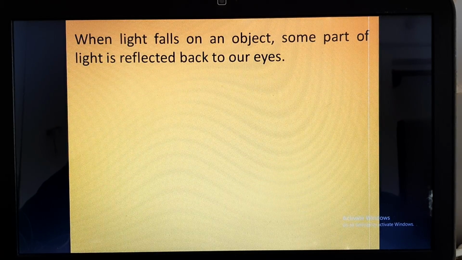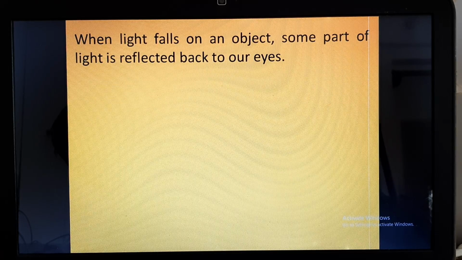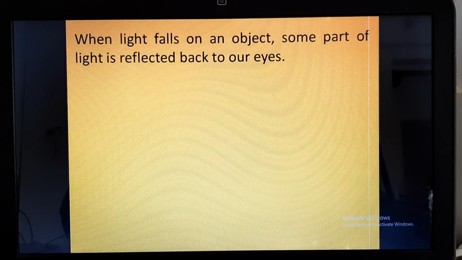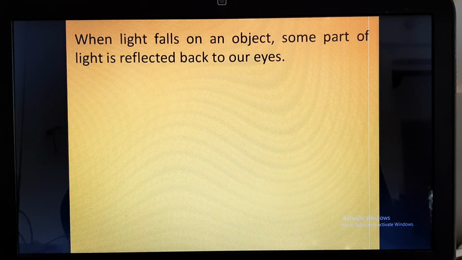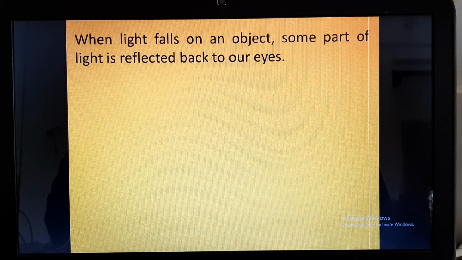When light falls on an object, some part of the light is reflected back to our eyes. So how do we see any object? As we know, light is there around us, and whenever it falls on any object, that light is reflected back. So light has a property of reflection. What is reflection?